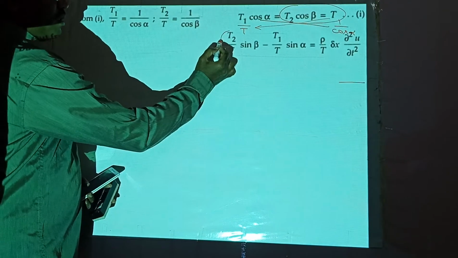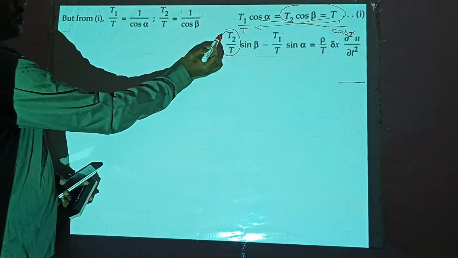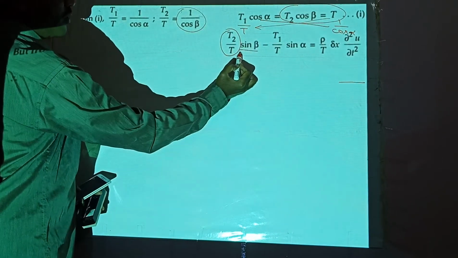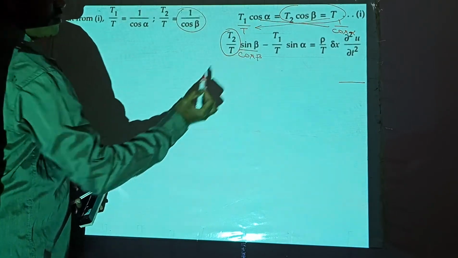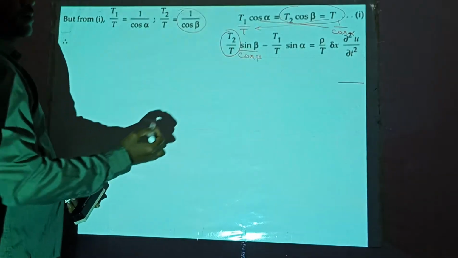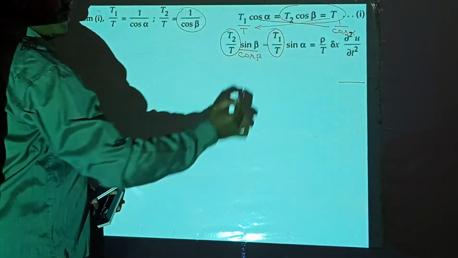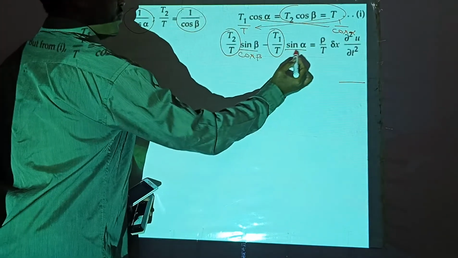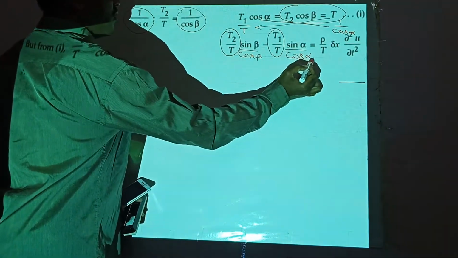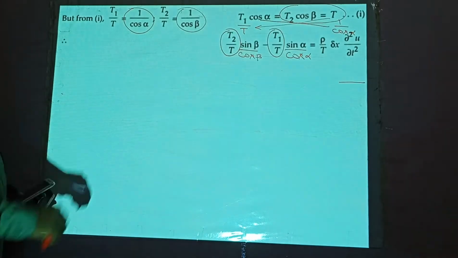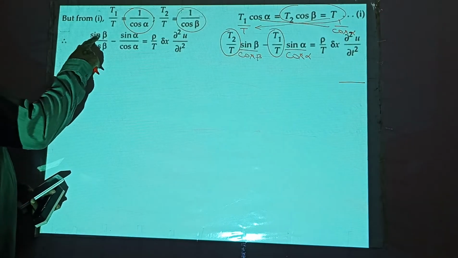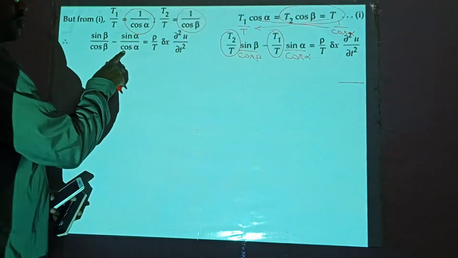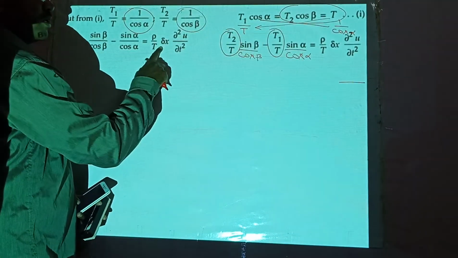So in this equation, I can put T1 by T as 1 by cos alpha here, and in the place of T2 by T, you can put 1 by cos beta. That is what we are going to have now. Here, sin beta by cos beta minus sin alpha by cos alpha is equal to rho by T delta x,